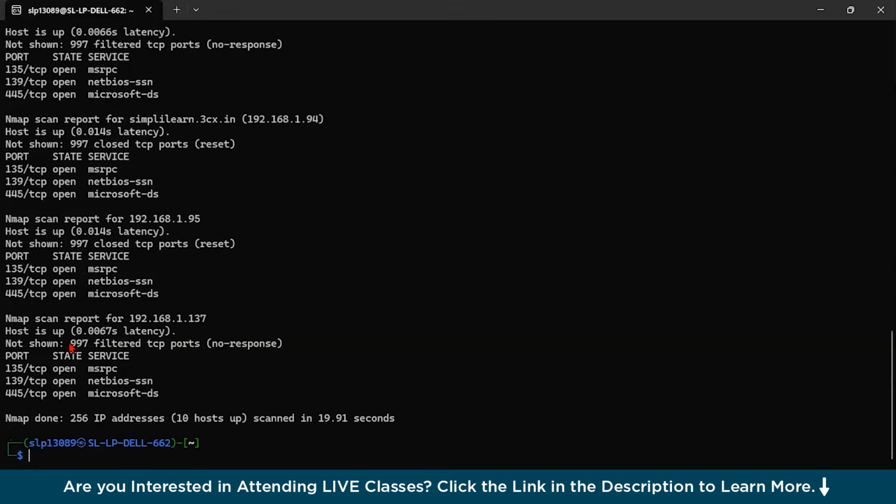Now for service version detection, you can identify services running on open ports also. So what command do you have to type, guys? Just type nmap -sV and our target IP is the same, 192.168.1.0/24.